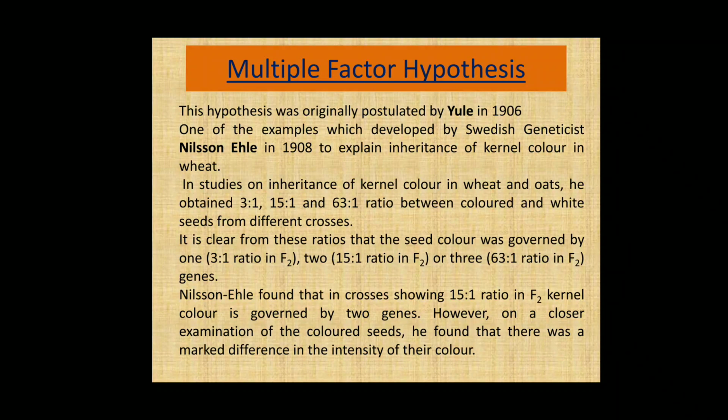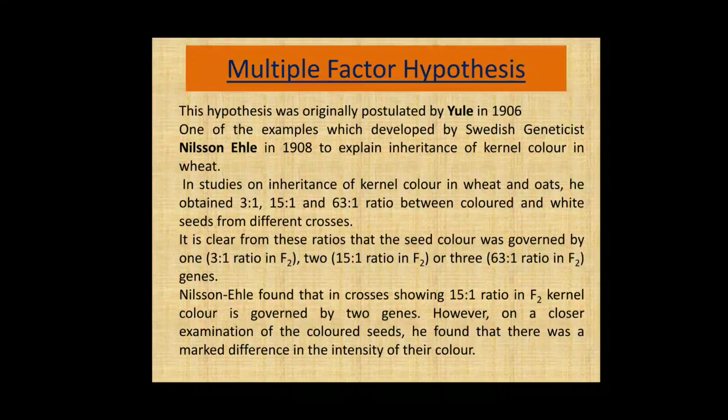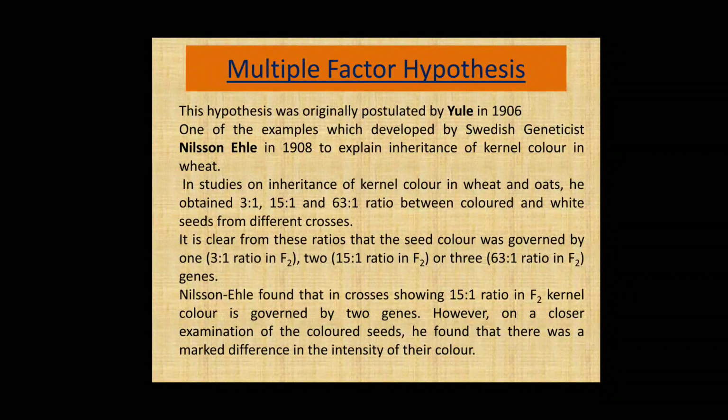Now the multiple factor hypothesis. So what is this multiple factor hypothesis? Actually, this hypothesis was originally postulated by scientist Yule in 1906. One of the examples was developed by a Swedish geneticist, Nilsson Ehle, in 1908 to explain inheritance of kernel color in wheat, and hence the credit of this multiple factor hypothesis goes to Nilsson Ehle.